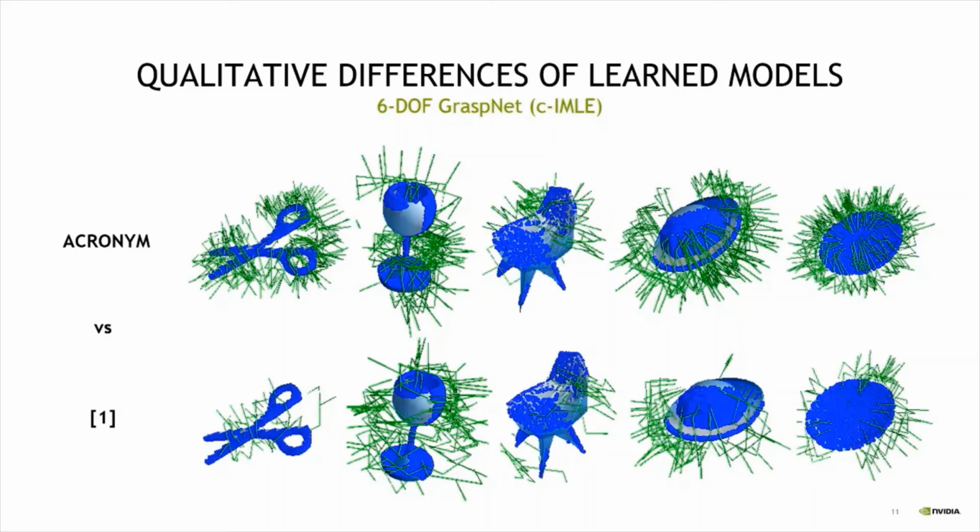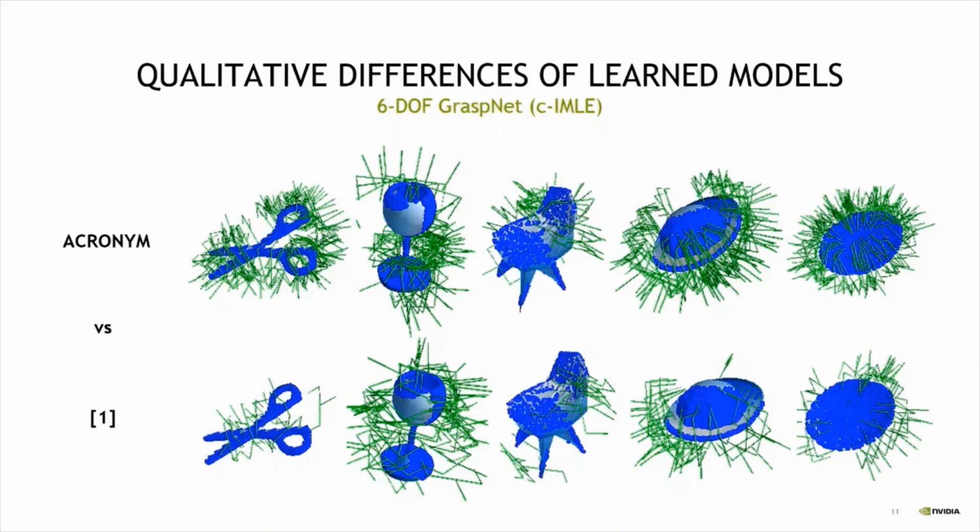What we can see in these plots is that the ACRONYM trained model creates much more diverse and denser grasps. For example, shown in this plate example here on the right, all these little green forks go around the rim of the plate, while in the original version of the paper, the grasp set is much sparser. The same effect can be seen on the head here, on the chair, glass, and also very pronounced in these scissors. So with these ACRONYM trained versions, you will get a wider variety of grasps and also more successful grasps.